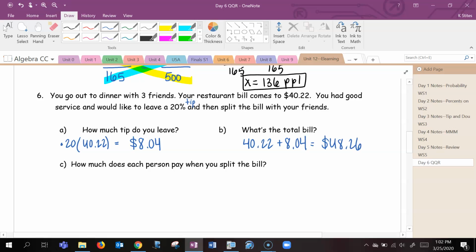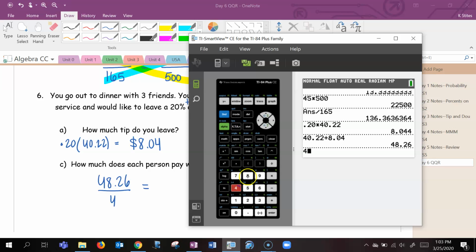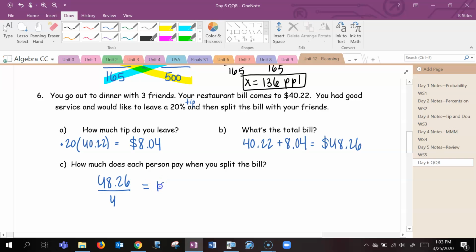Make sure you know how many people went out to dinner. It's you and 3 friends, so that means there are 4 people total, and that's what we'll divide by. And that's $12, and the 6 is going to be pushed up by the 5, so 7 cents.